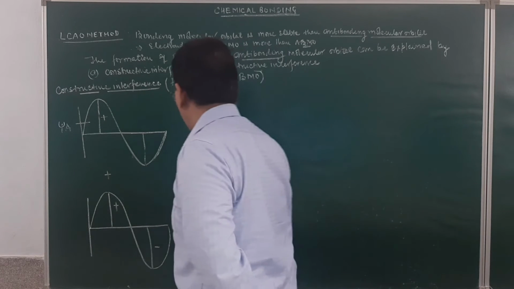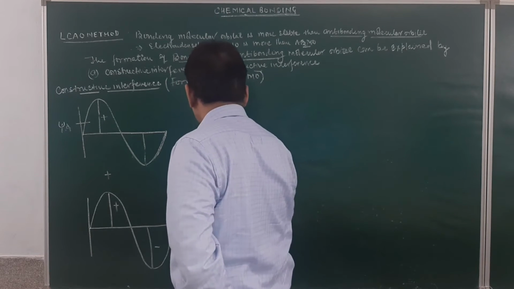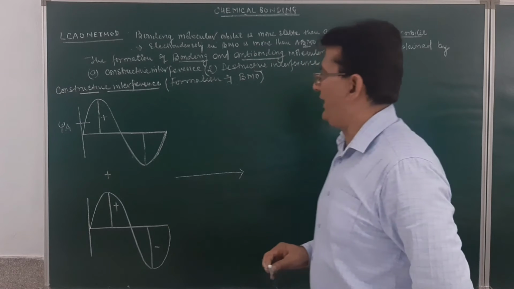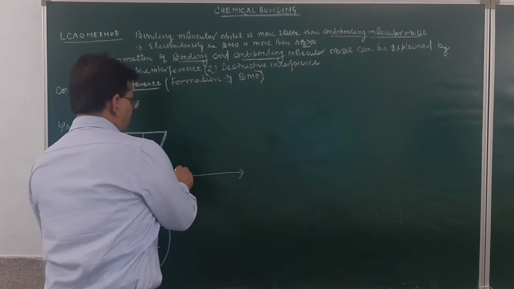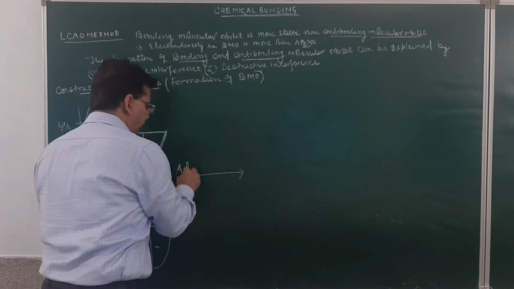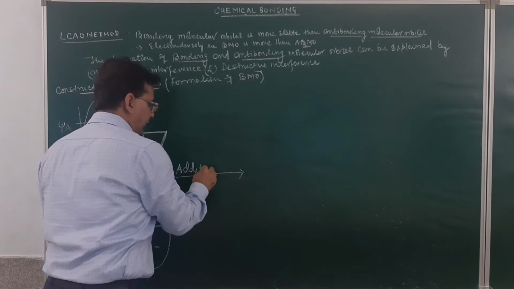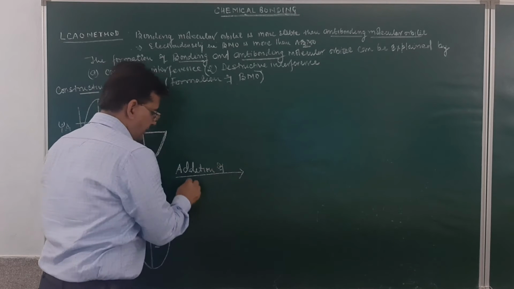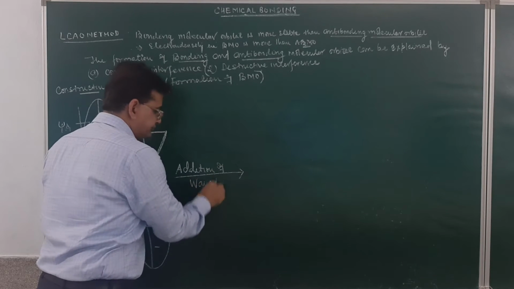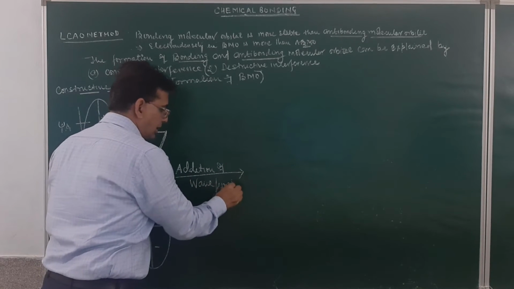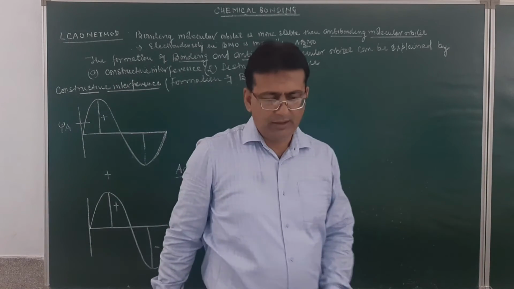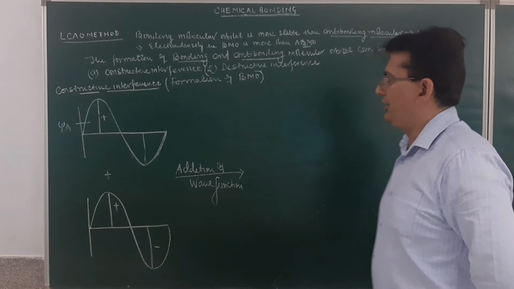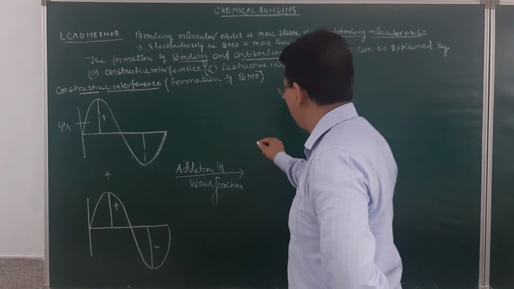So there occurs the addition of wave functions, in which the two waves are in phase.